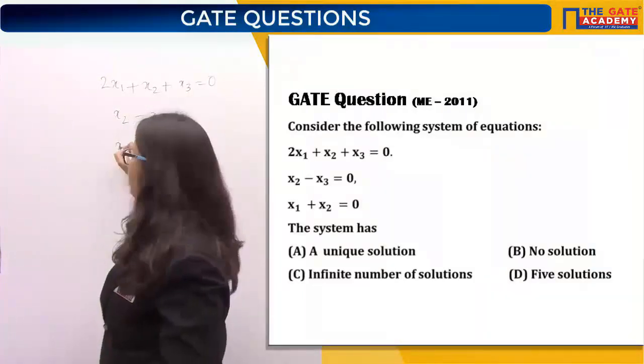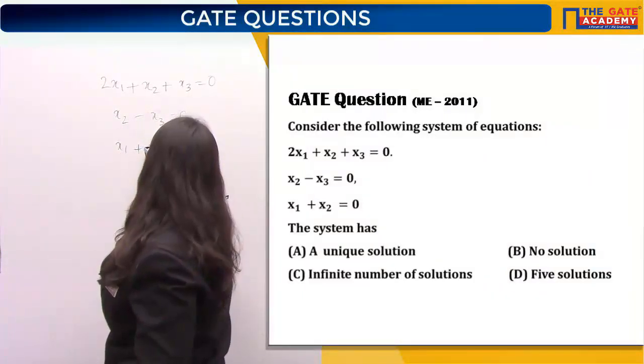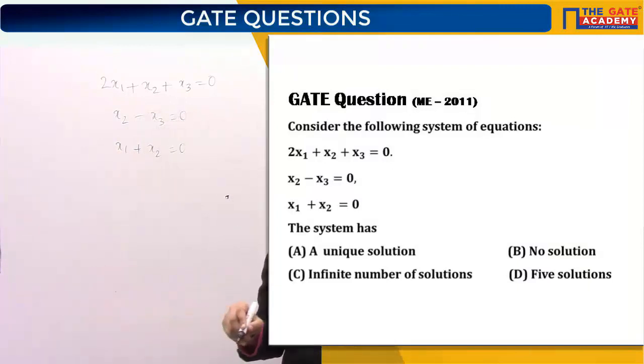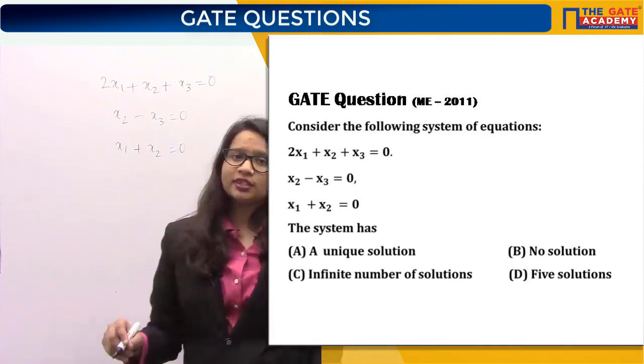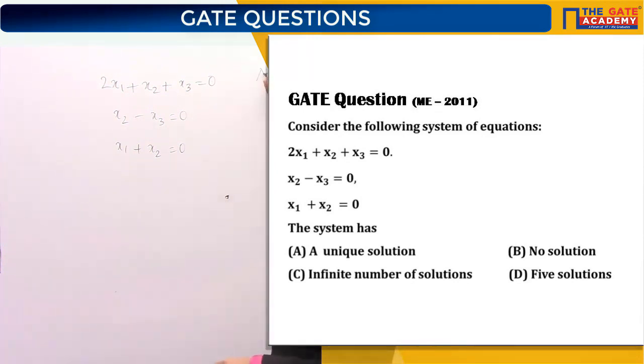What type of system of equation is this? All the constants are 0. When all the constants are 0, then it is said to be a homogeneous system of equation, Ax equal to 0 type. Yes, this is a homogeneous system.